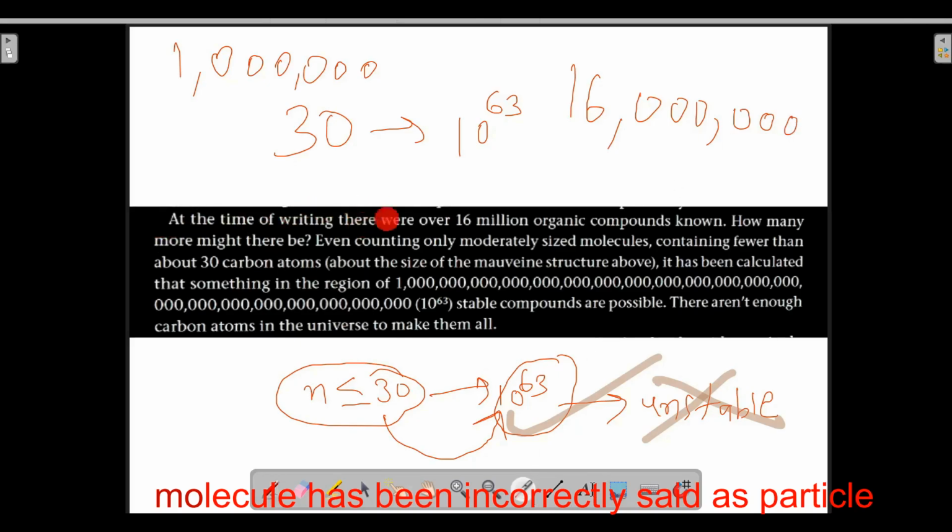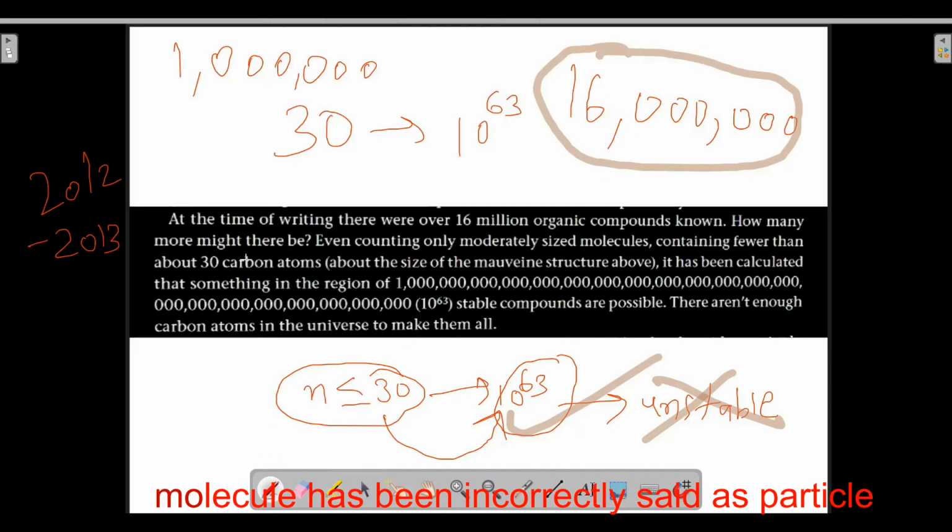So at the time of writing this particular book, in the year 2012 or 2013, over 16 million organic compounds were known. Means these many organic compounds were known at that particular time. Now the number has further increased because 11 years have passed. 2025 is going on. So even more than these compounds are known.